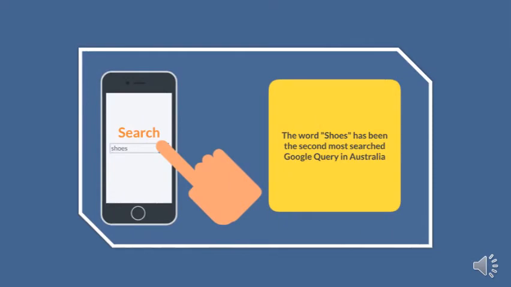What is more, considering the strategy in Australia, the word shoes has been the second most searched Google query, which is related to products category that NOBULL provides. Therefore, it's relevant and appropriate for the target audience and beneficial in terms of brand preference.